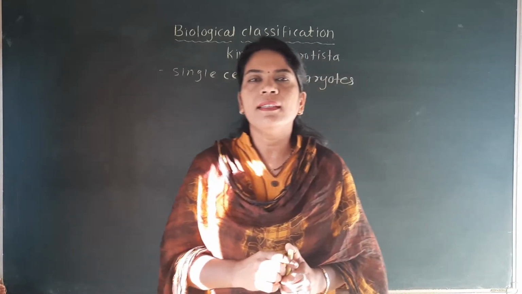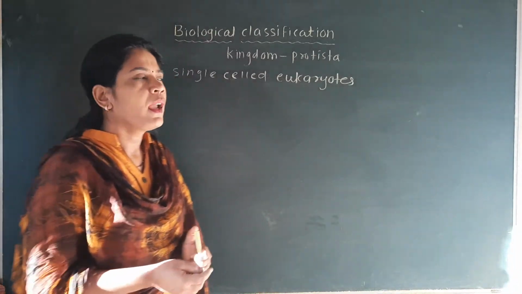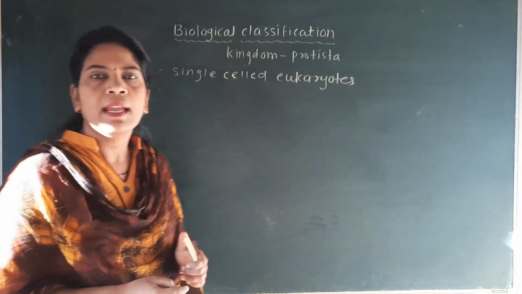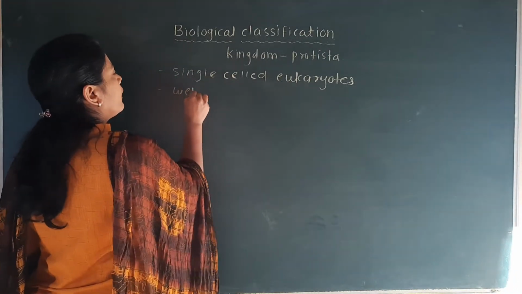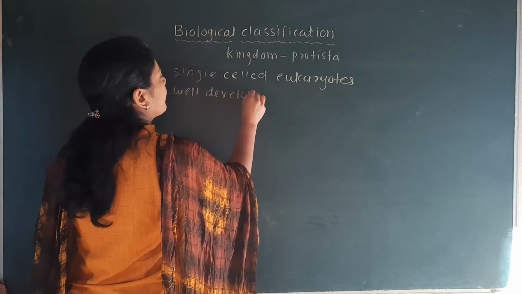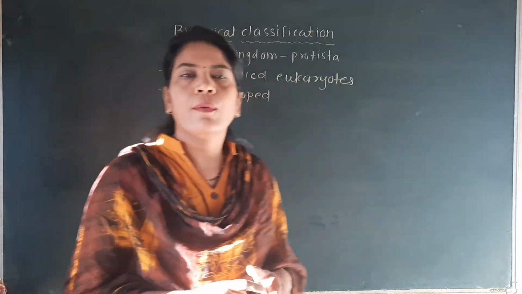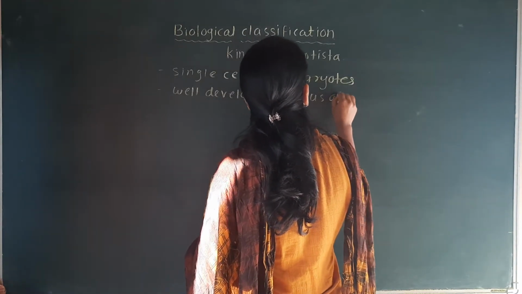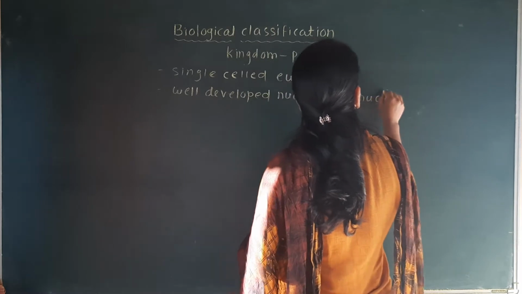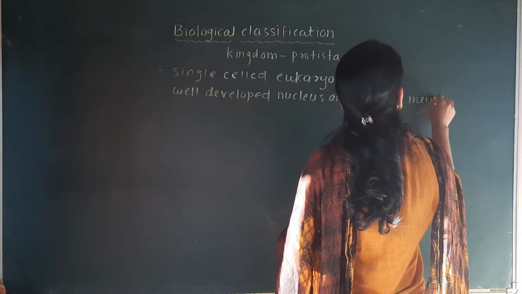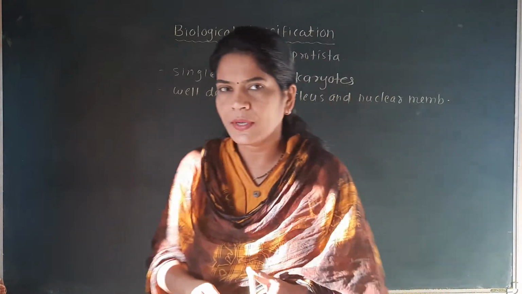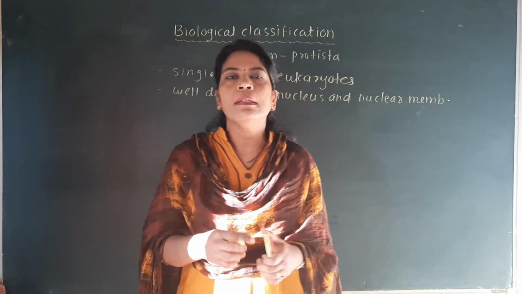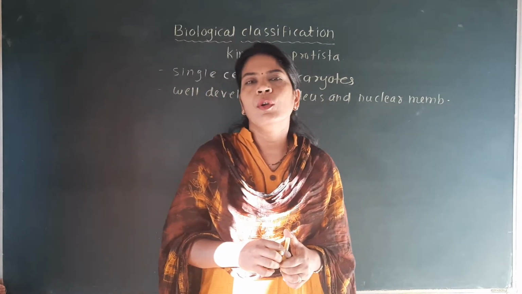Next point is that this kingdom Protista has another characteristic: they are eukaryotic, that's why they have a well developed nucleus and nuclear membrane. We have seen that when there is a eukaryotic cell, then the nucleus is well developed, nuclear membrane is well developed. So this is the second characteristic of kingdom Protista.